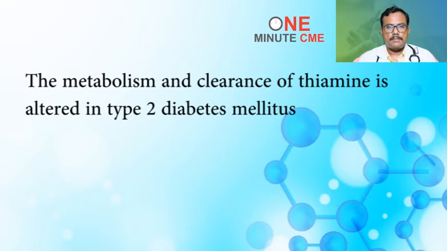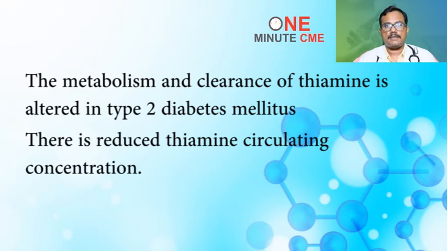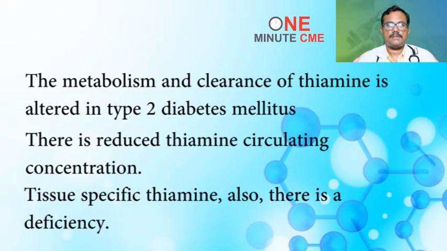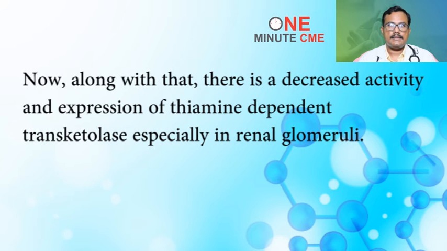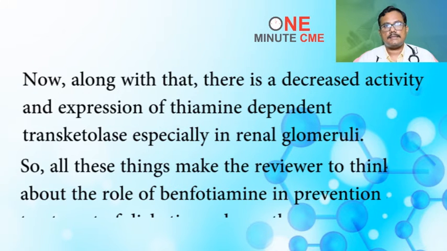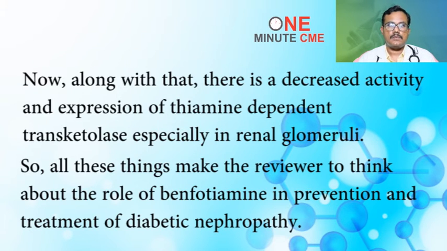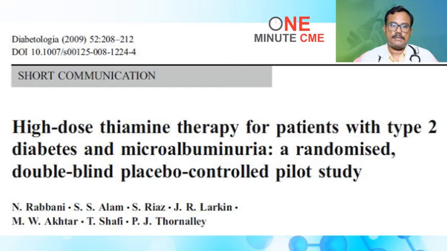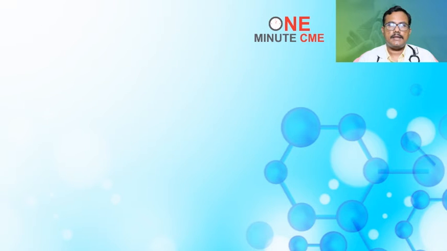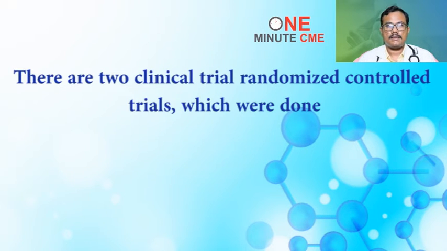One is that the metabolism and clearance of thiamine is altered in type 2 diabetes mellitus, and there is reduced thiamine circulating concentration, and tissue-specific thiamine deficiency, along with decreased activity and expression of thiamine-dependent transketolase, especially in renal glomeruli. So all these things make the reviewer think about the role of benfotiamine in prevention and treatment of diabetic nephropathy. Based on this evidence, two randomized controlled clinical trials were done.